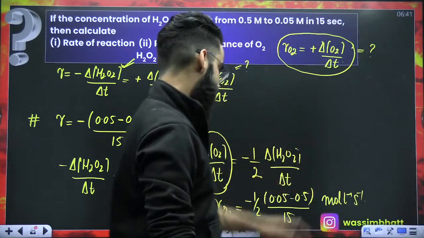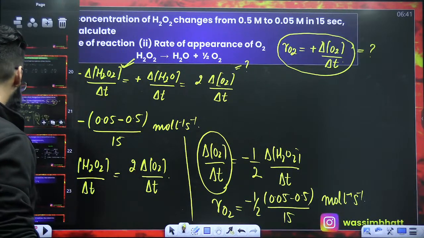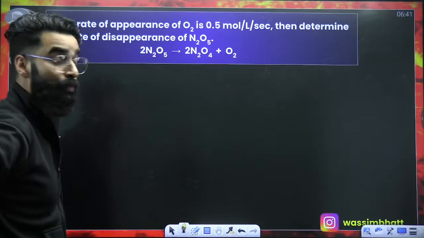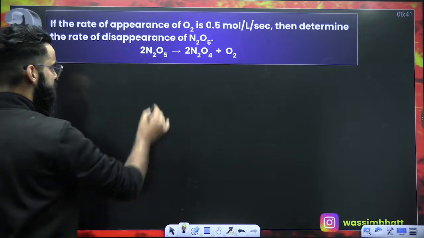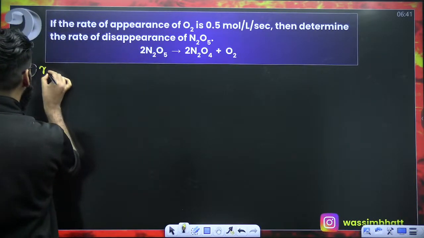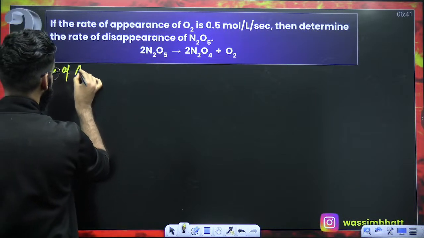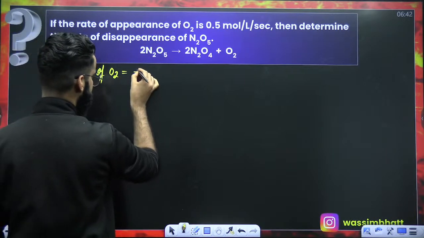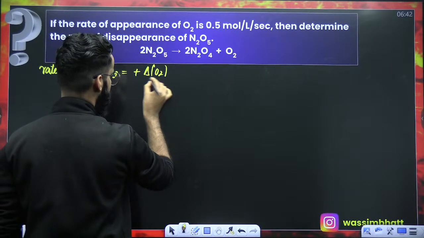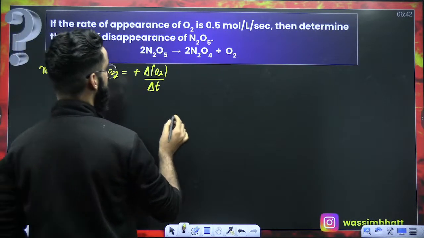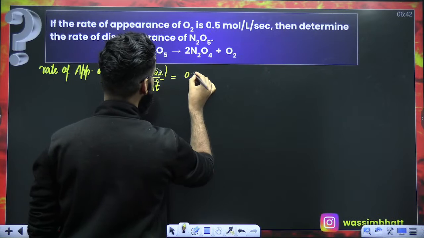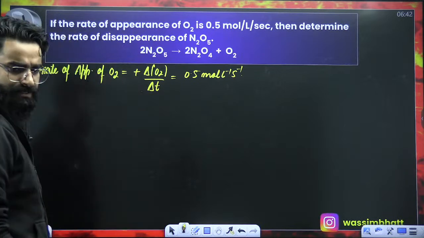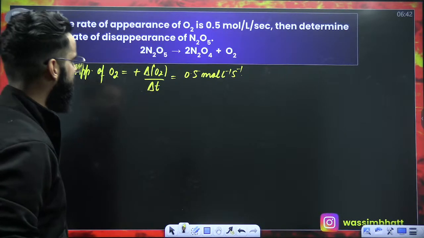All right. So let's try to solve a few more questions. Look at this particular question. If the rate of appearance of O2 is 0.5 moles liter inverse second inverse, calculate the rate of disappearance of N2O5. First of all, in this reaction, how do you write the rate of appearance of O2? It is equal to, starting with the plus sign, change in the concentration of O2 divided by delta T, and this is given as 0.5.